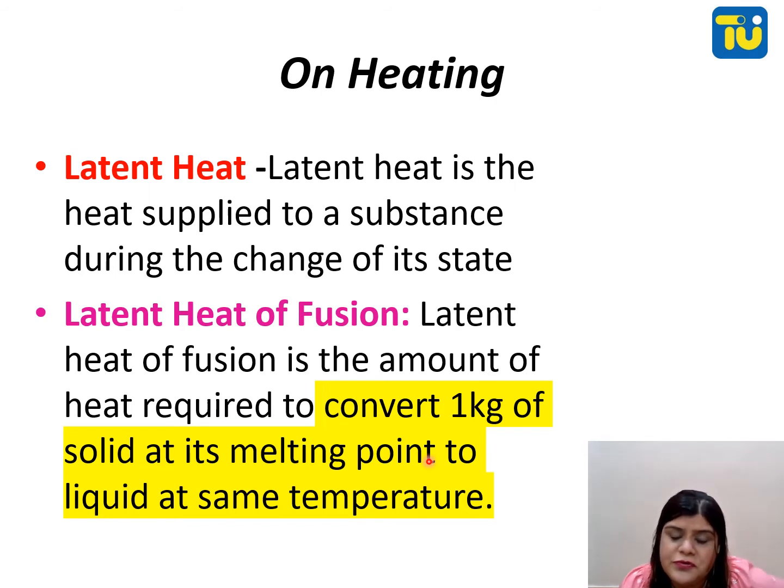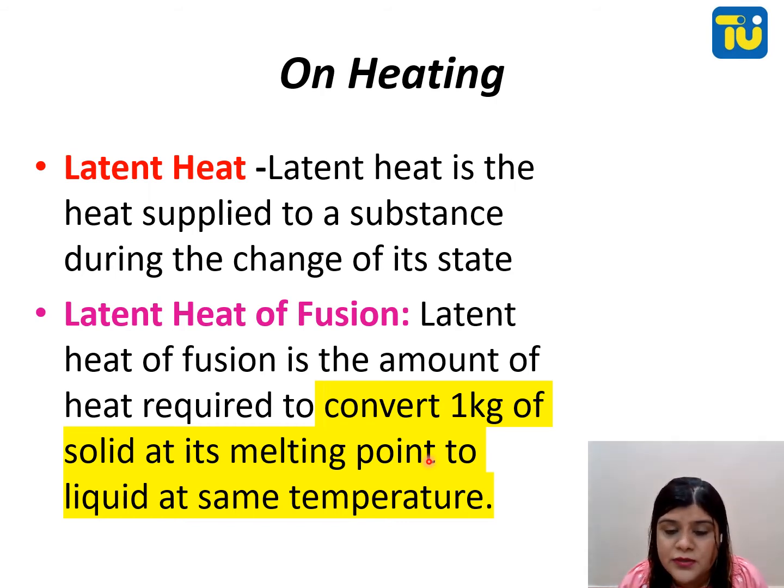So latent heat of fusion is the heat that goes into the contents of the container and is not visible on the thermometer. For example, suppose I am boiling an egg in water. The water reaches 100 degrees, and after that I still put the egg in the water.